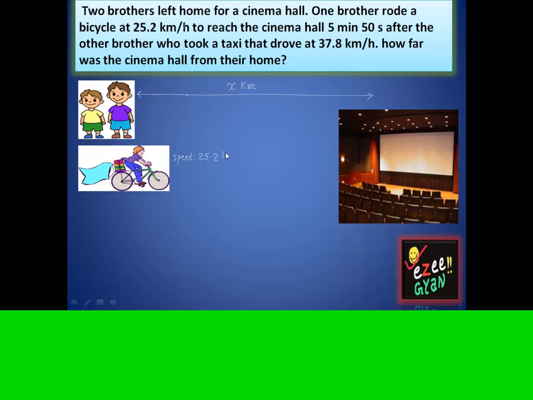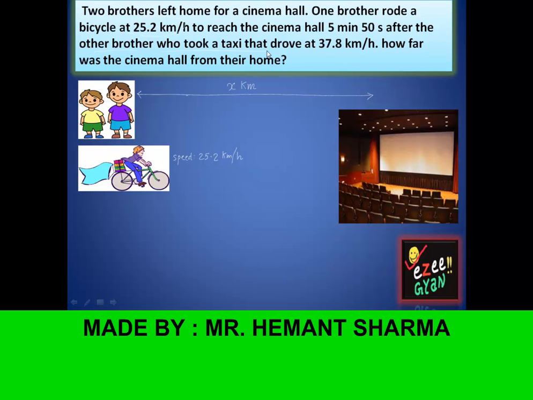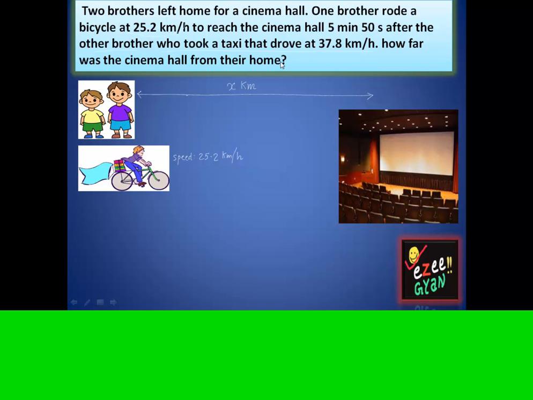25.2 km per hour. Okay, to reach the cinema hall, 5 minutes 50 seconds after the other brother who took a taxi that drove at 37.8 km per hour.